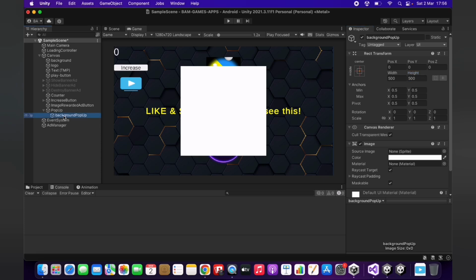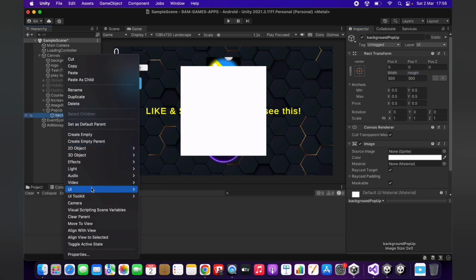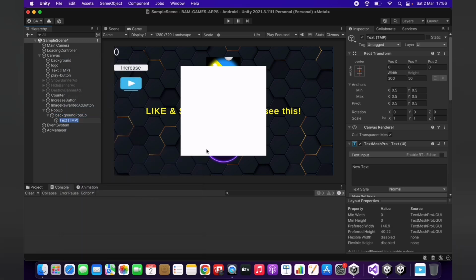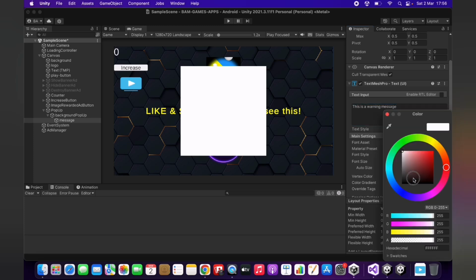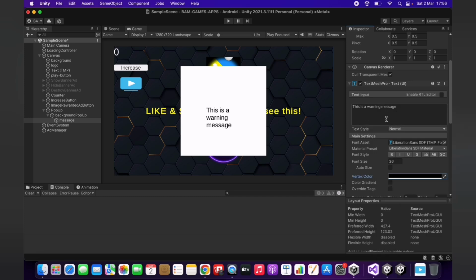Inside this background pop-up, I will include a new UI element of type text just to show a message. Okay? So this is the overall idea. Let's put the text. For example, this is a warning message. Yeah, let's make it black because the text was white and we didn't see it.